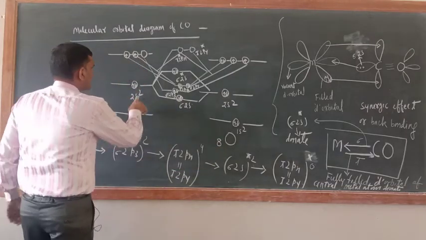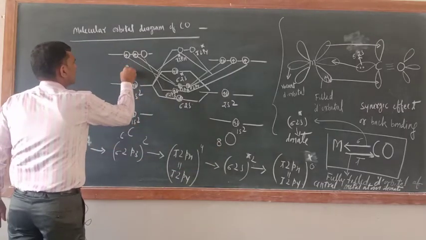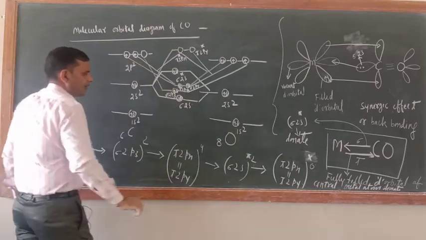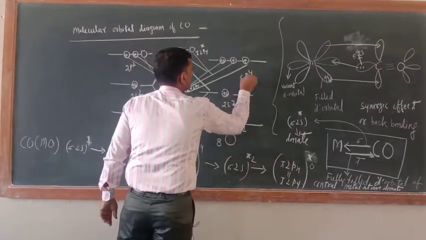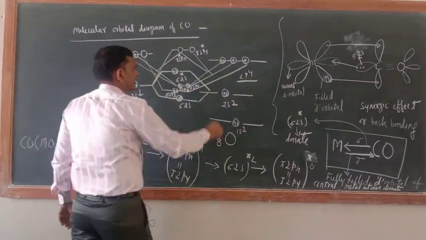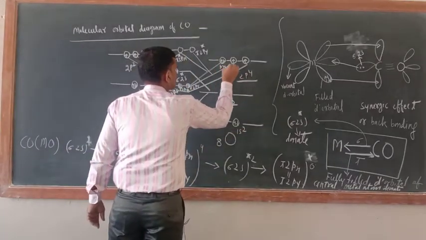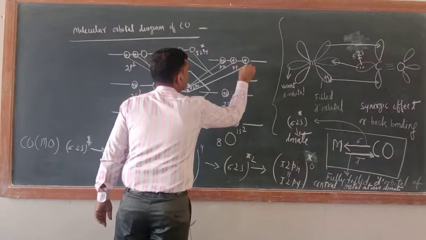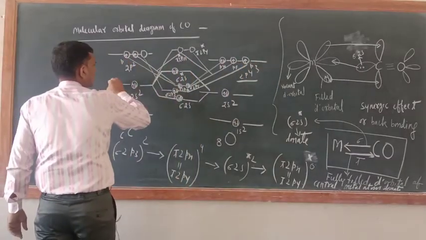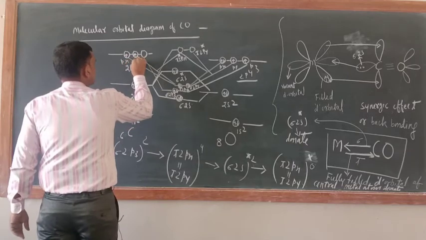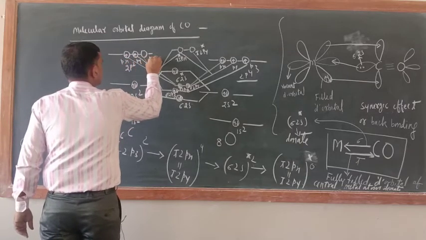So first 1s2, 2s2, 2p2 for carbon. Here for oxygen, 1s2, 2s2, 2p4. This is px, this is py, this is pz. Here also this is px, this is py, this is pz.